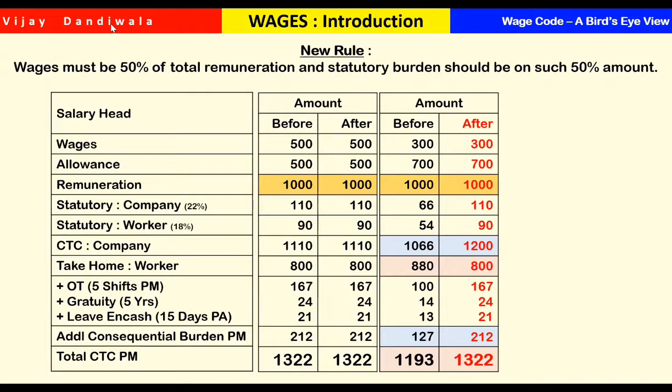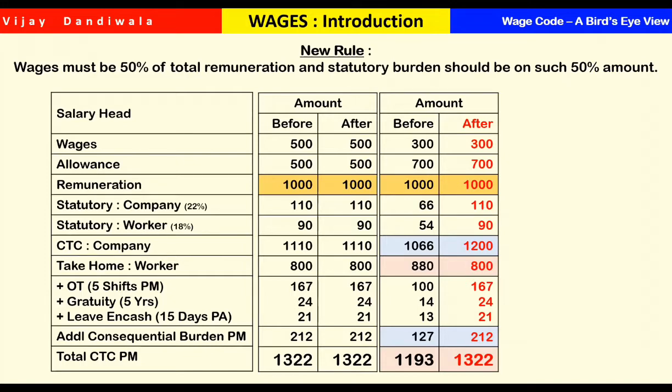Now, apart from this, what is not included, or what is already addressed in the definition part: overtime. We assume that one person is doing overtime, 5 shifts in a month. Second thing, gratuity. Though we give it after 5 years, we make a provision every year.